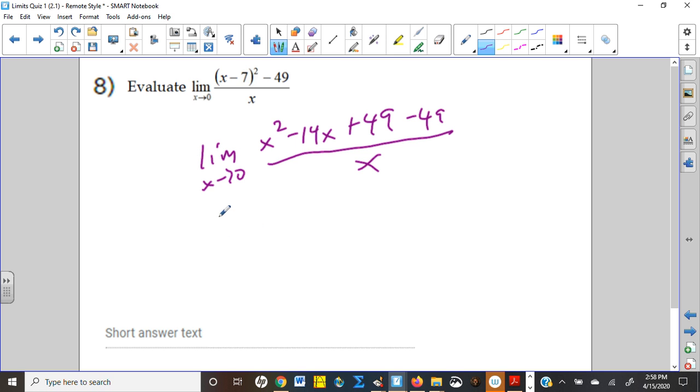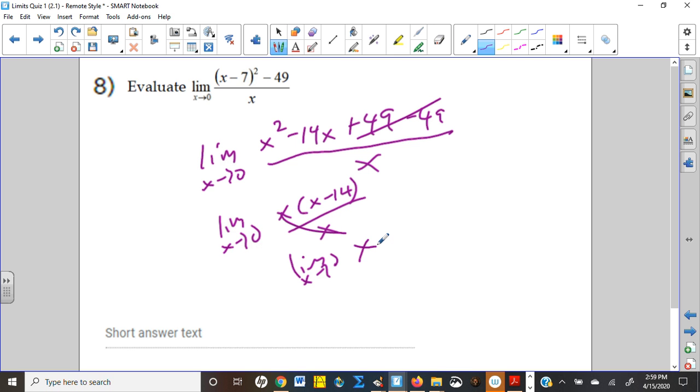I need that limit notation, right? We can then get rid of those 49s and factor out an x, right? Still haven't evaluated, still need the limit. And then I can cancel those x's. So now all I have left is x minus 14. Anytime you have a binomial or more terms, you really should use parentheses to show you're taking the limit of the entire thing, not just the first piece, okay?